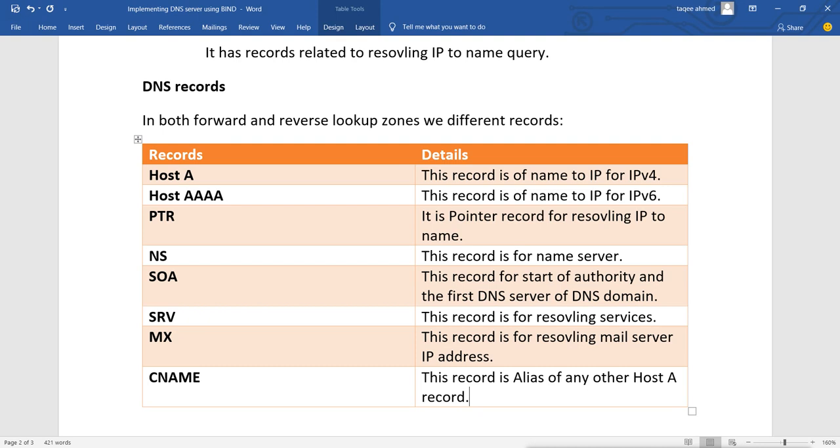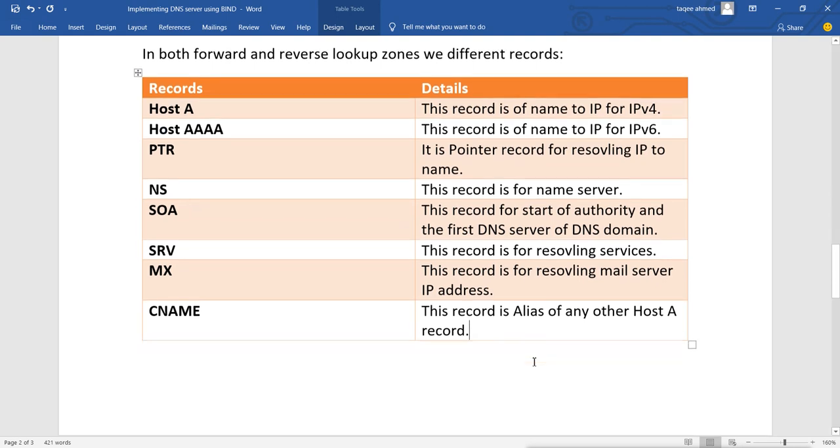So I can create a new alias for that server as FTP, and I will store that record as a CNAME. So when anyone asks for server1.example.com, they will get the same IP, and if anyone asks for ftp.example.com, they will still get the same IP from the CNAME record. So these are the different records we have in our DNS server.